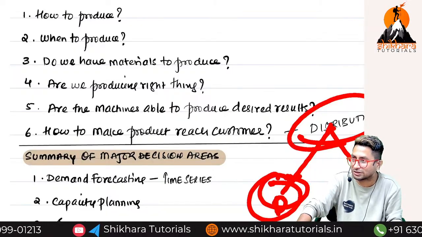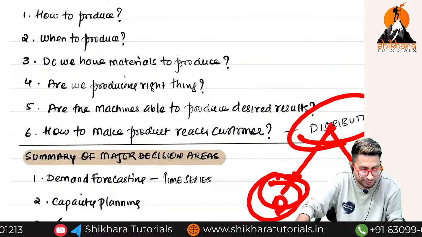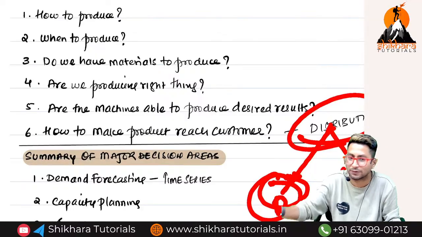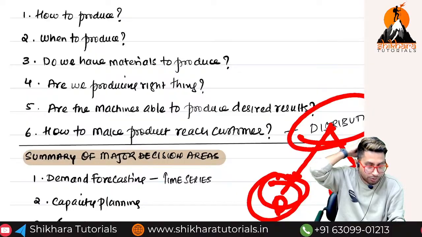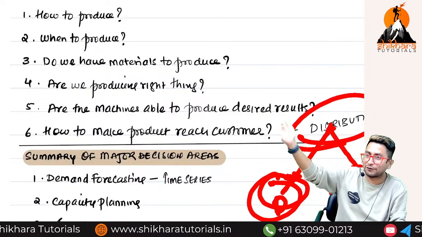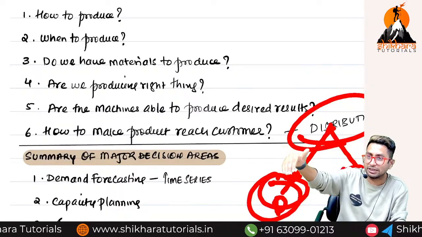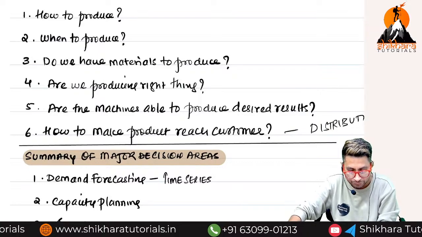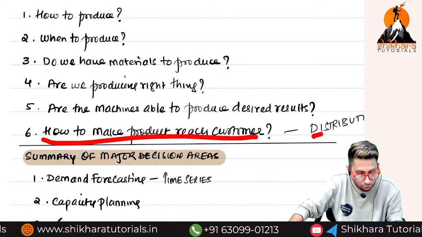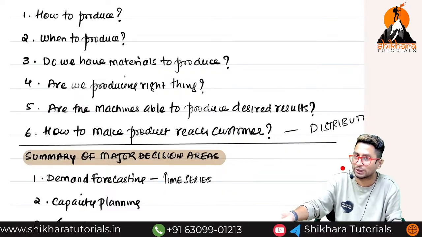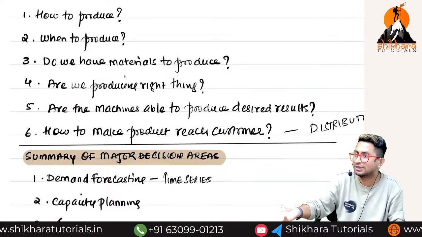But Lay's chips, Uncle chips, Auntie chips, all these chips you are buying directly from the manufacturer or from the retail store? That is called direct or indirect? Because the manufacturer is giving to the dealer, dealer to wholesaler, wholesaler to retailer. Simple. So how my product reaches the customer is also very important for me.